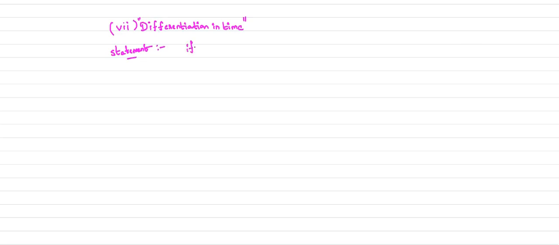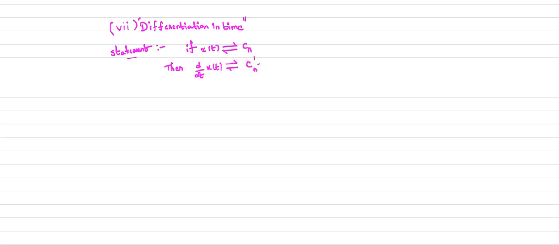If x of t is a signal and its complex exponential Fourier series coefficient is Cn, then what is the complex exponential Fourier series coefficient of d by dt of x of t?